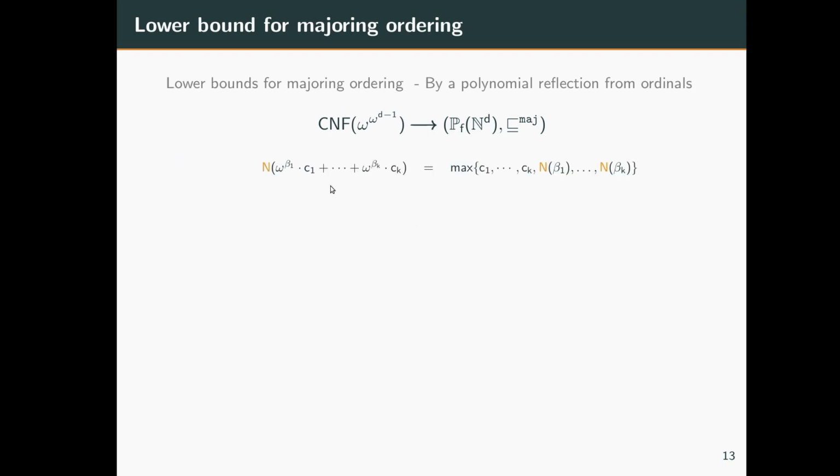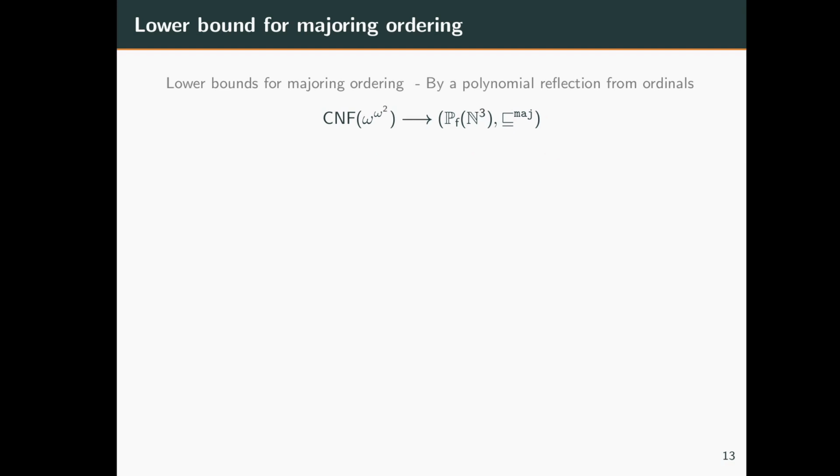So let's say we have an ordinal and we write it in Cantor normal form. So the norm of this ordinal alpha is: we first extract the coefficients c1 up till ck. Next we extract the norms of the exponents n beta 1 up till n beta k, and then we take the maximum of all of these quantities.